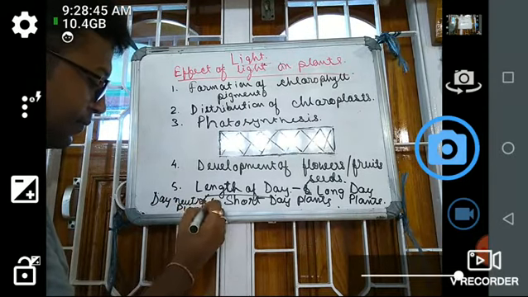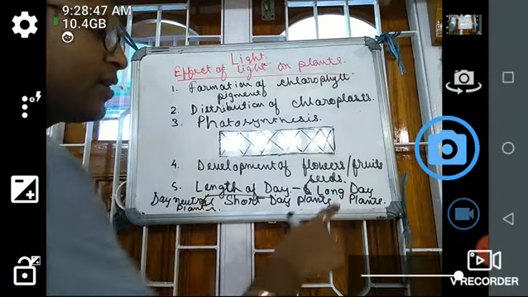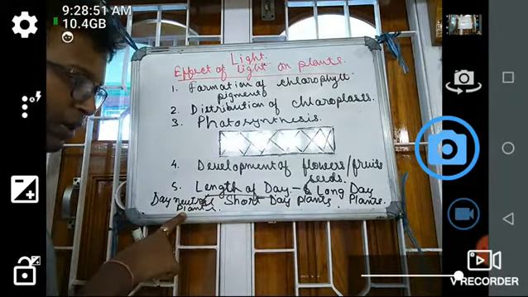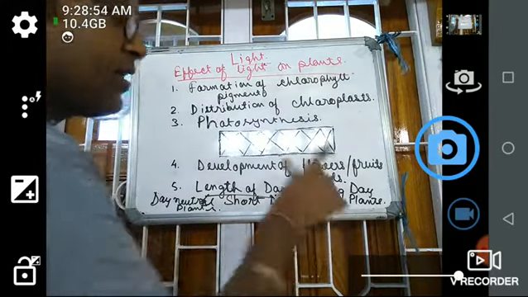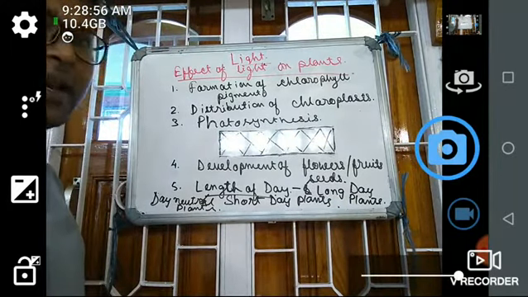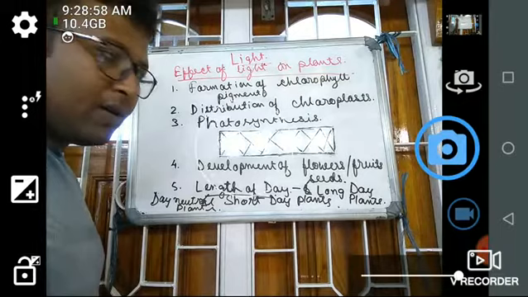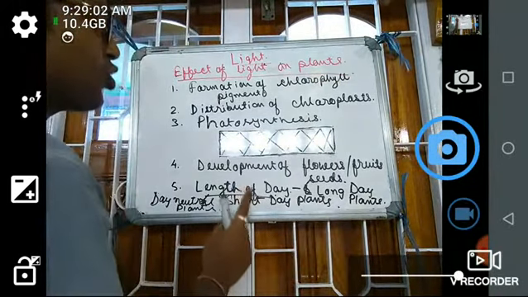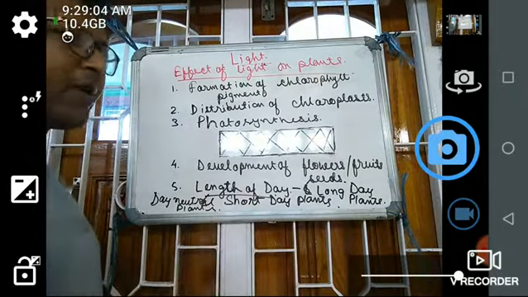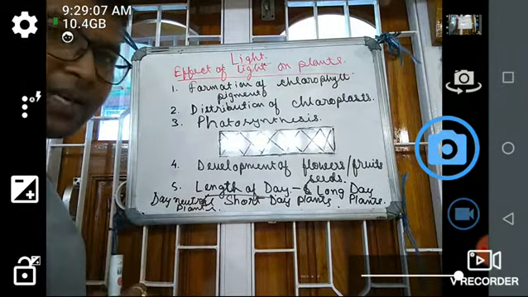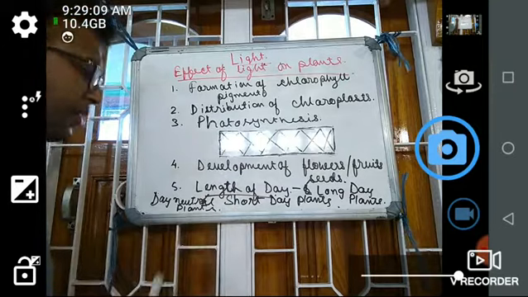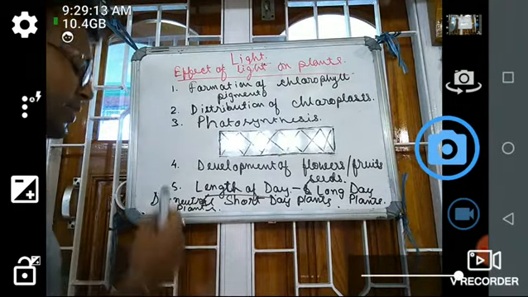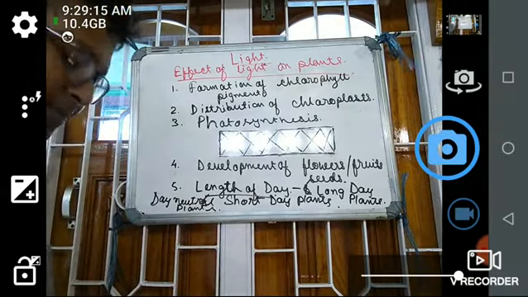So there are three types of plants: long day plants, short day plants, and day neutral plants. Long day plants are affected by a long length of the day. Short day plants are affected by a short length of the day. And some plants are not affected by either the long or the short days. They are known as the day neutral plants.